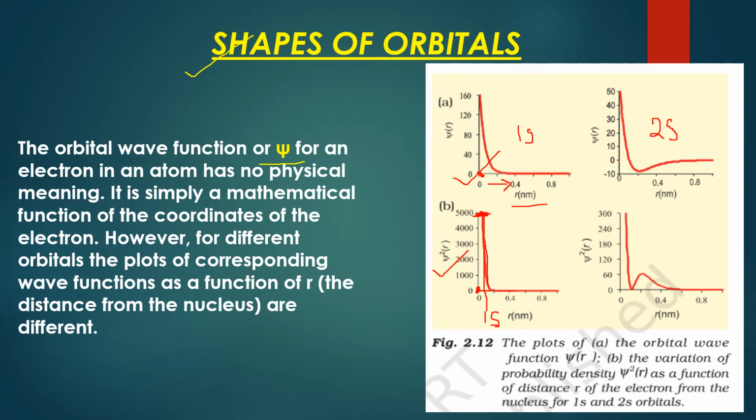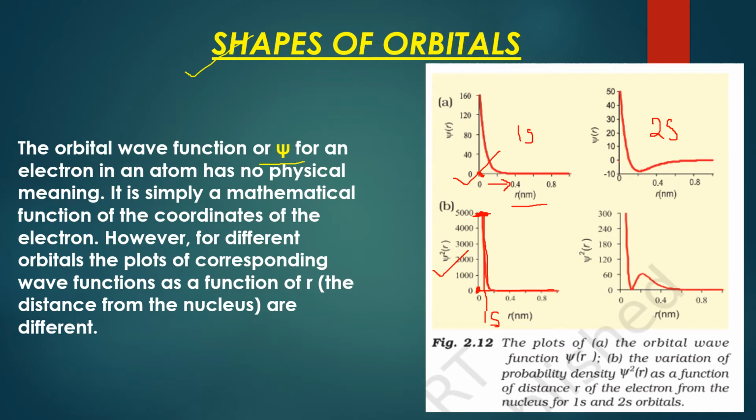That means there is zero probability of finding the electron now, because the 1s orbital has to occupy a limited space, and after that a place comes where there is no probability of finding the electron. Then again it picks up. When you move away from the nucleus, the probability will keep on increasing, that means 2s is coming. Again it will go down, then 2p will come. It's like that. So this is psi square versus radius, the distance from the nucleus in nanometers, as shown here.